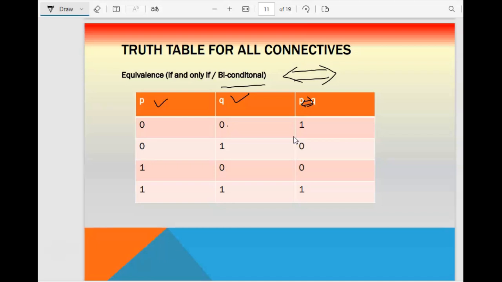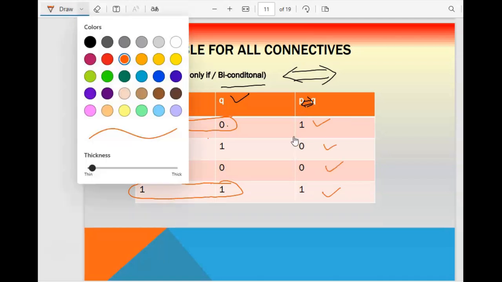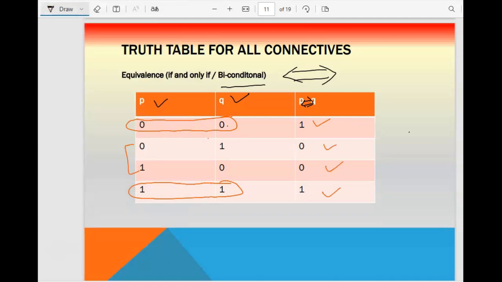Biconditional means that if both of the values are the same for both inputs, like P is 0 and Q is also 0, or P and Q both are 1. Here you can see P and Q both zeros, and here P and Q both ones. So in that case it will give you a true result, and for the rest of the cases you will get 0. So this is the property of biconditional.